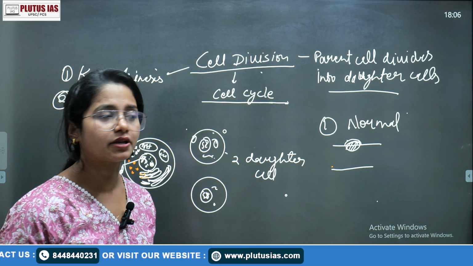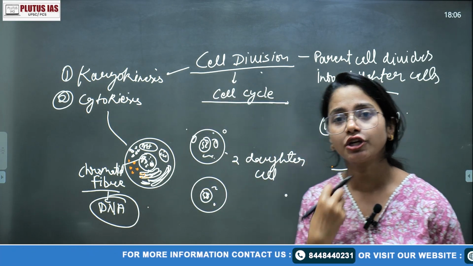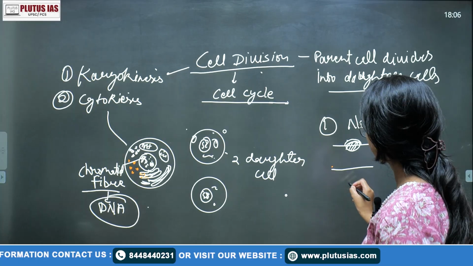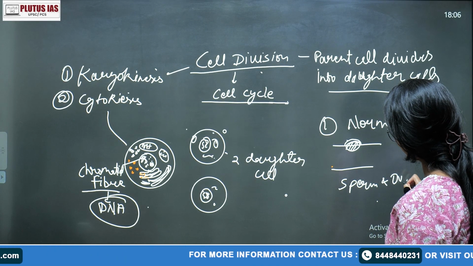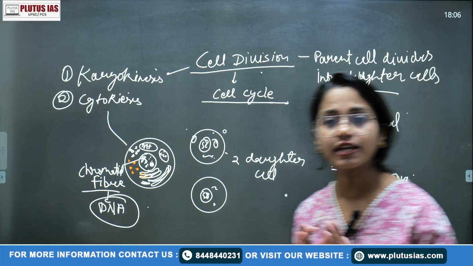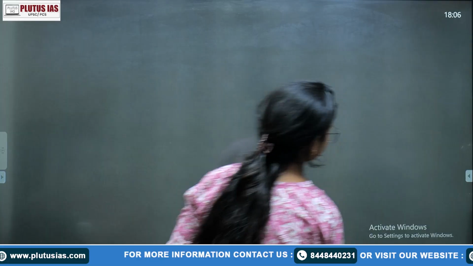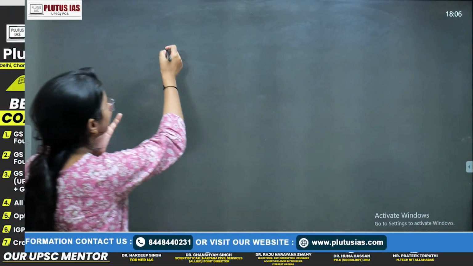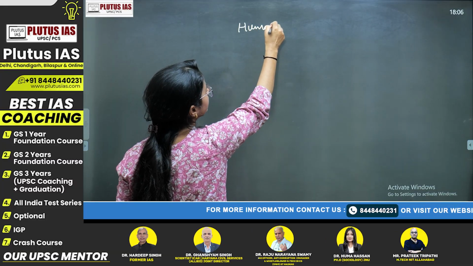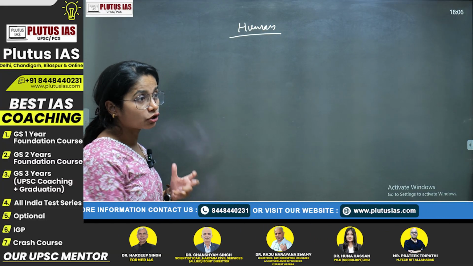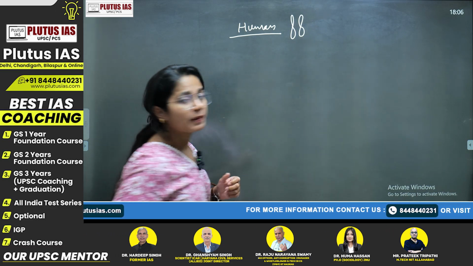This is your normal division, but the second type is the division in the germ cells. Germ cells, that means the sperms and ova. That means for the formation of the gametes. Why the formation of the gametes? Okay, so to relate that, suppose we talk about the human. The chromosomes are present in the form of pairs, right?